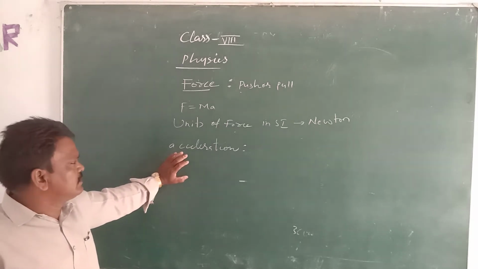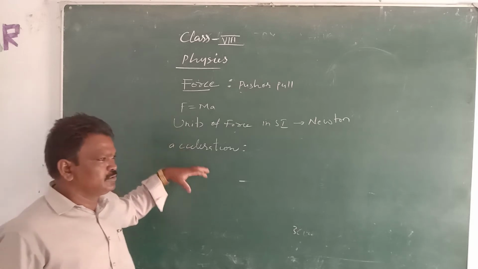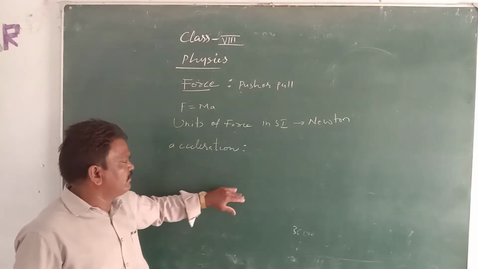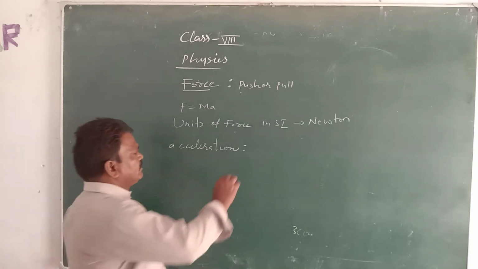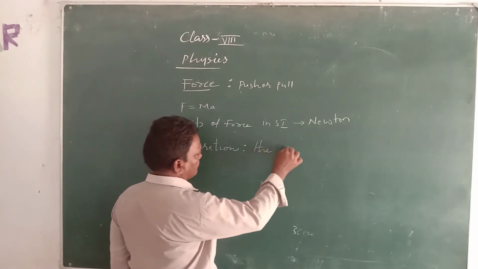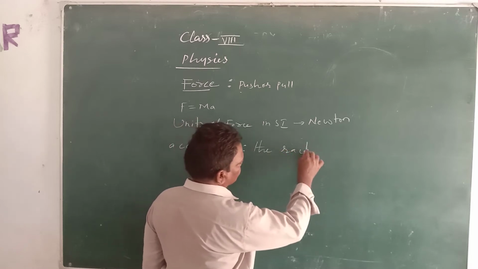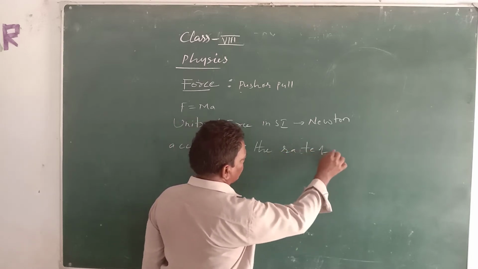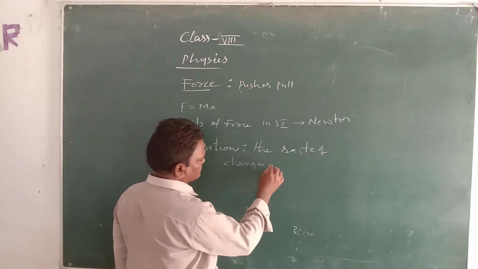Objects traveling from a certain height to reach the ground travel in the form of acceleration due to gravity. Acceleration is nothing but the rate of change of velocity.